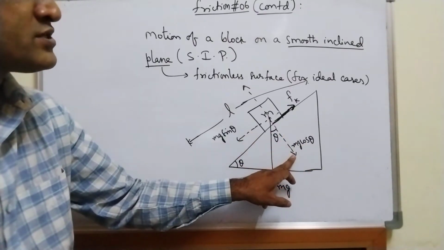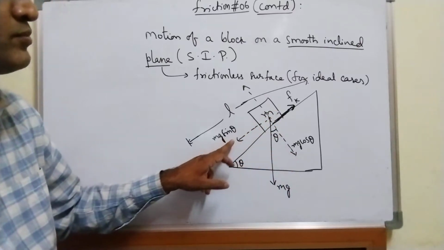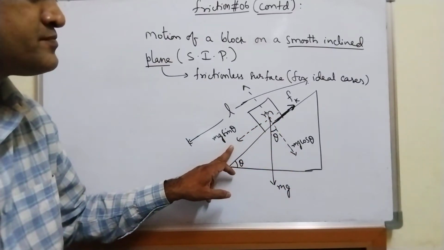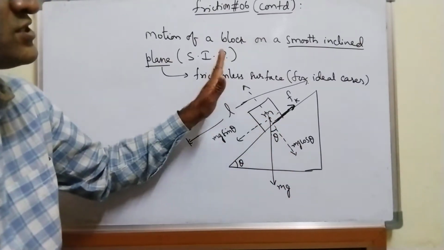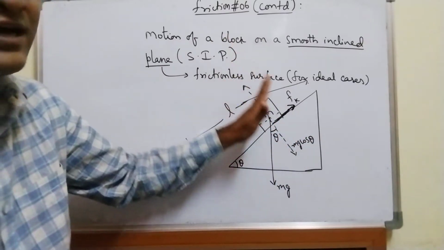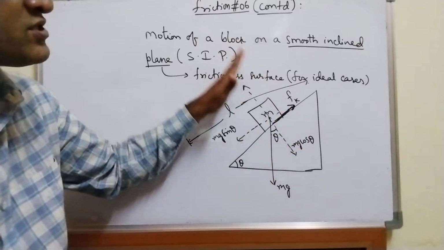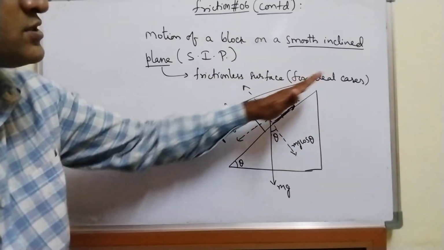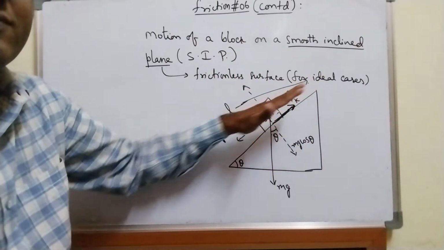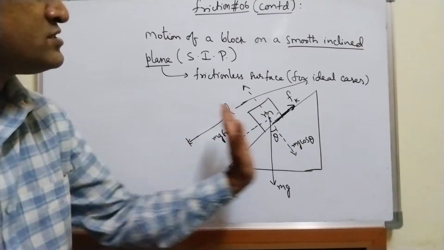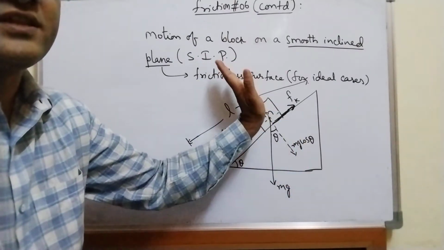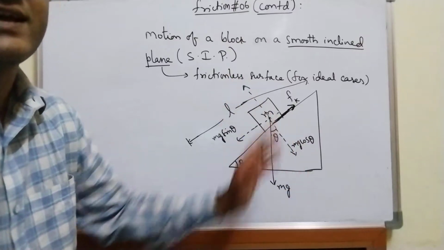So mg cos theta, and the other component is mg sine theta. Right? Now here, as there is no motion along the y-axis, I have considered the inclined plane as the x-axis, and the perpendicular direction I take as the y-axis.